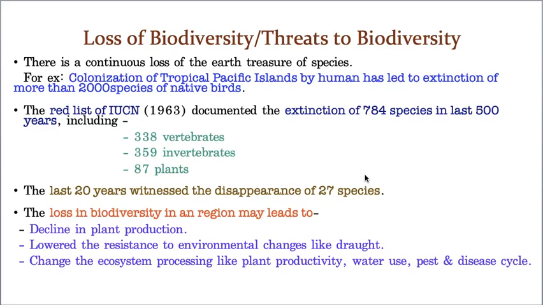If plants are reduced, obviously the food material of this ecosystem will be reduced, and the oxygen levels, which is considered a life gas, that life gas will decrease, and there is no water cycle, no proper rains. Earlier we could distinguish summer, winter, and rainy season. But throughout the year these days there is only one season, summer. No winters, rain you can completely forget. And this is all due to the destruction of plants.